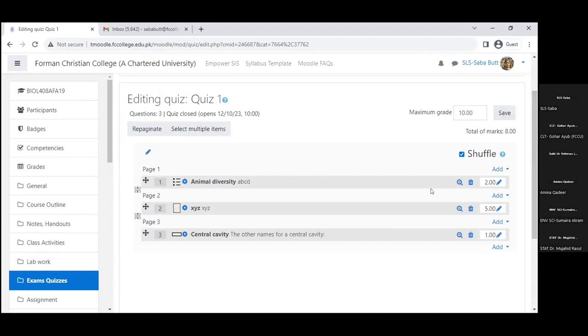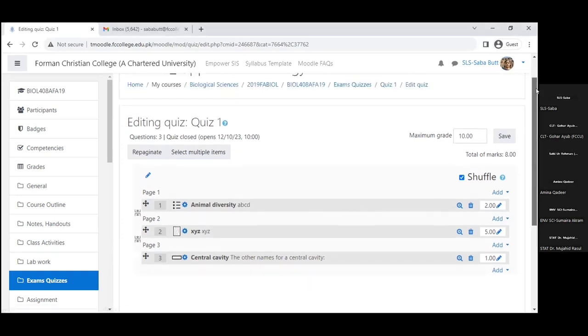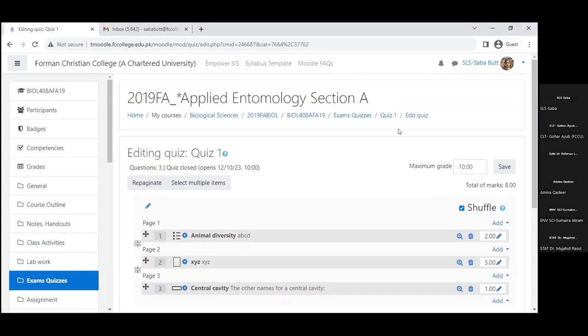All right, now we can also preview this question. So students will see it like this. Here they can type their answer and submit it. At the end, they will see a submit button. Here, submit and finish. So this was about editing a quiz in various ways.